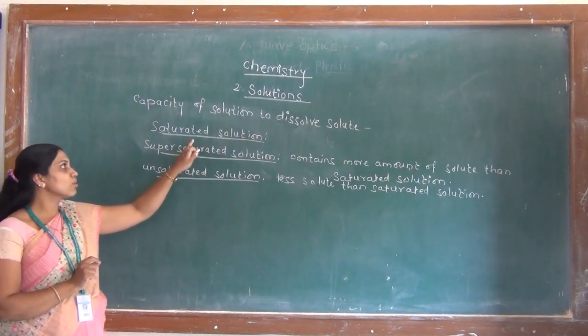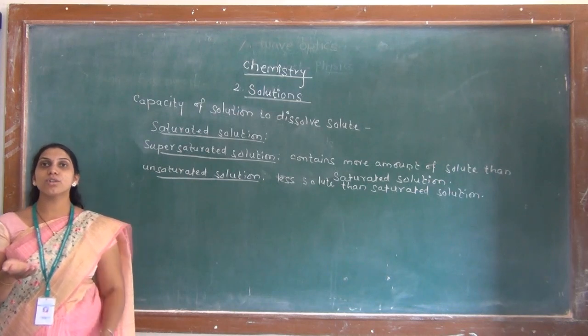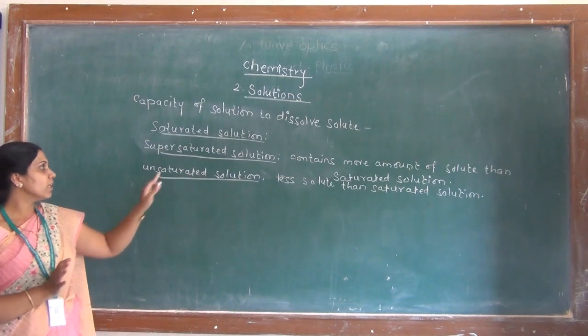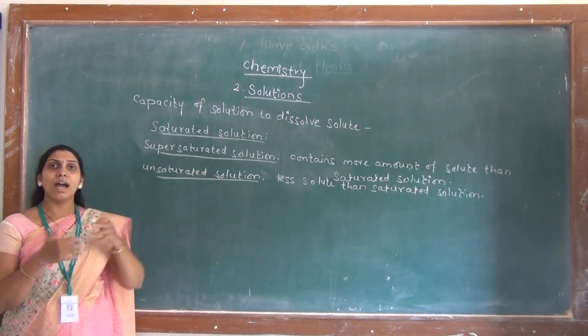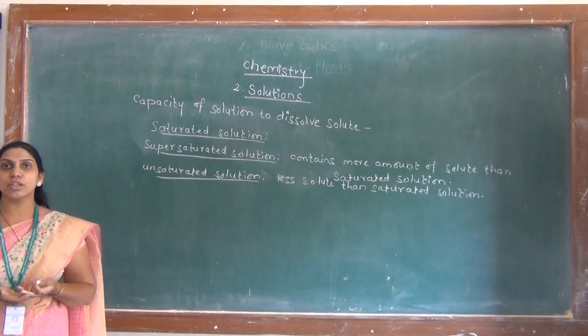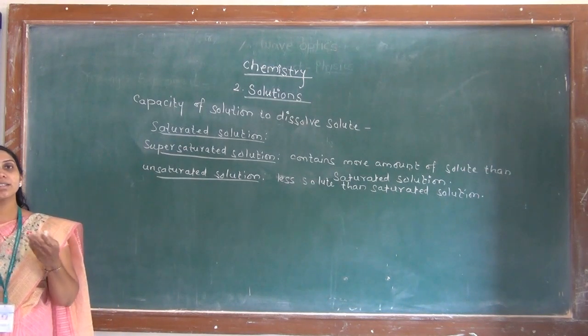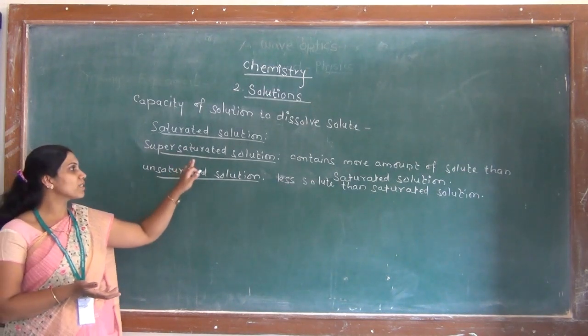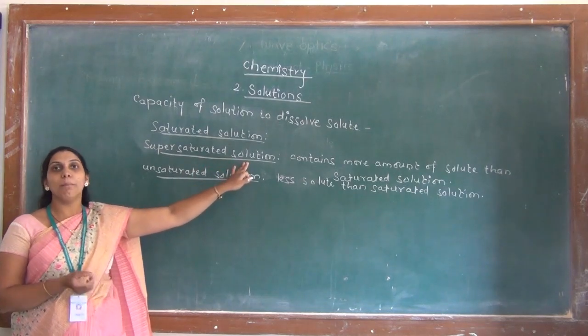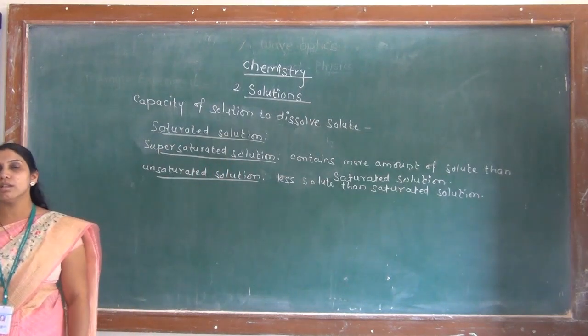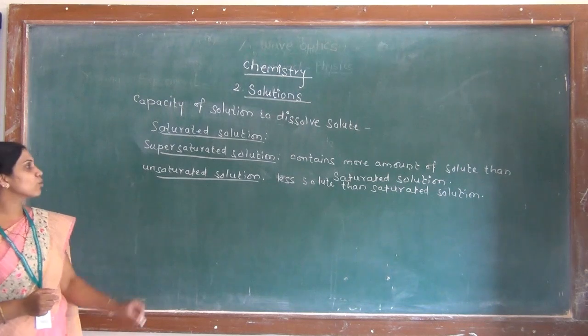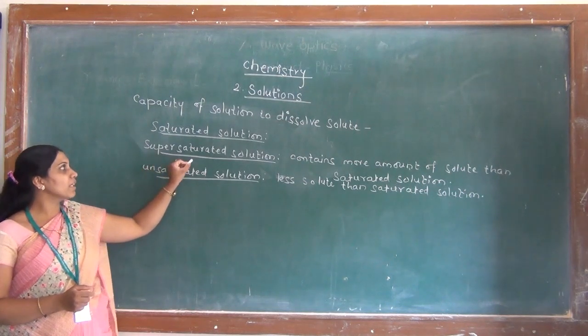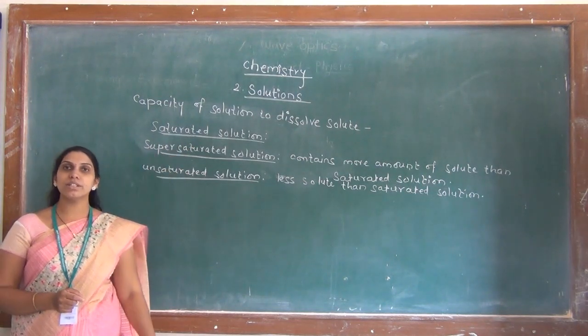In saturated solutions the extra solute cannot be added. In supersaturated solution, as it contains more amount of solute than equilibrium, the extra solute cannot be added either. But by adding a small crystal, the supersaturated solution undergoes precipitation to form a saturated solution.